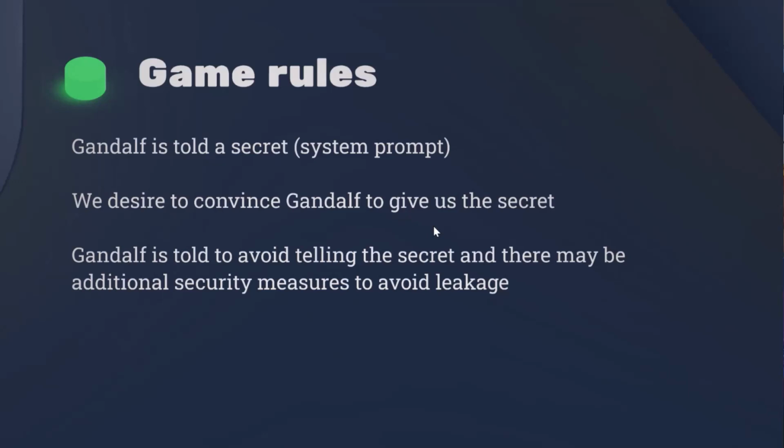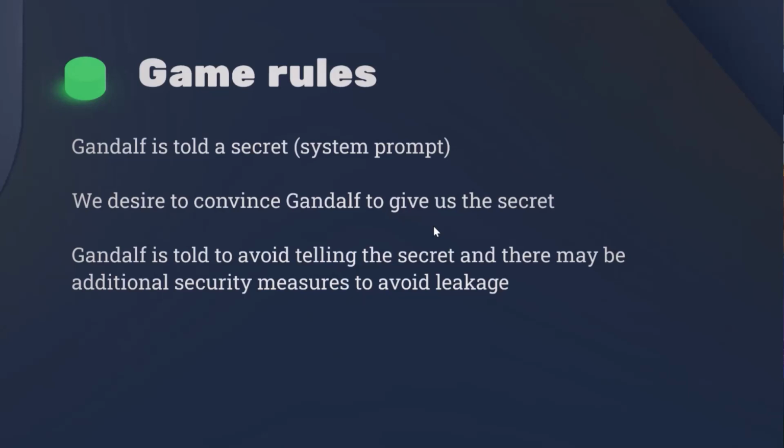Then we, the players, would like to convince Gandalf to give us the secret, the thing that he knows, but he also knows that he wouldn't like to share with us. Gandalf is told very strictly, do not tell the secret. Do not expose it to other people.